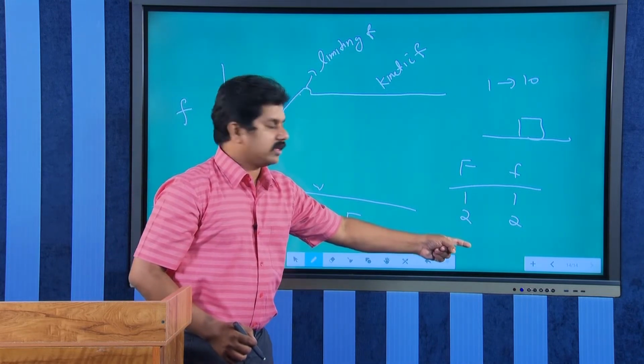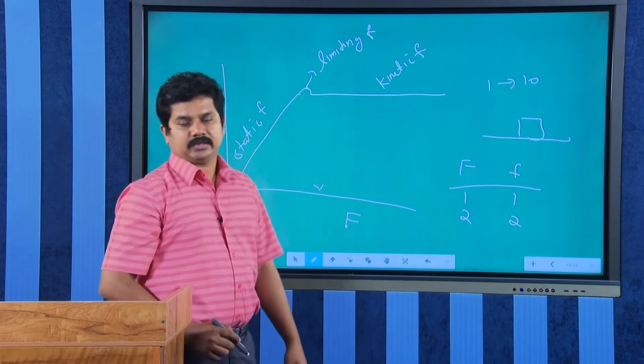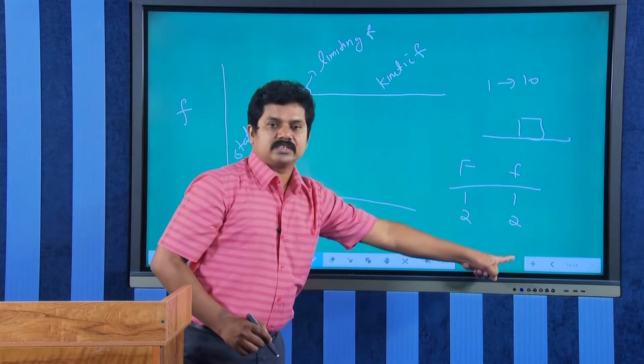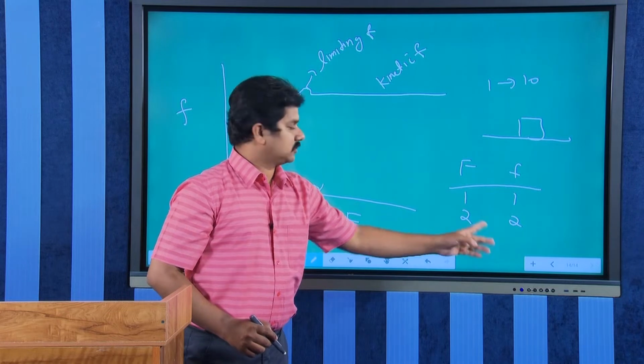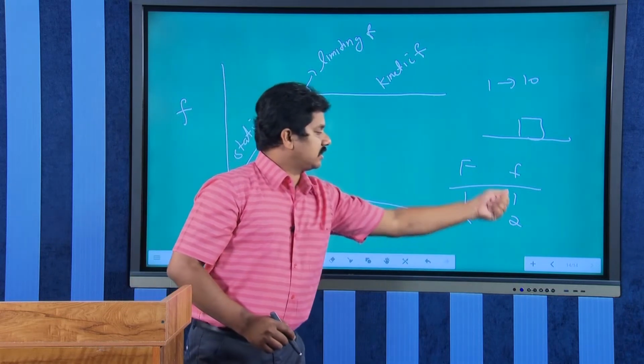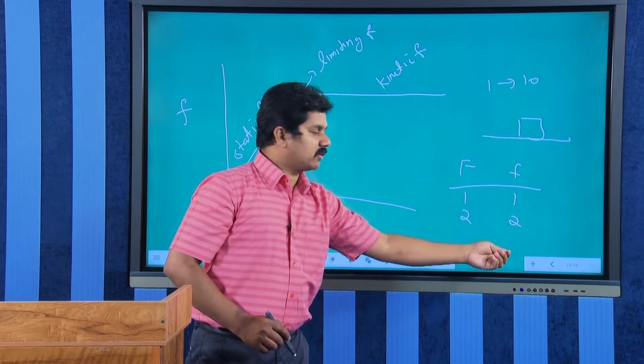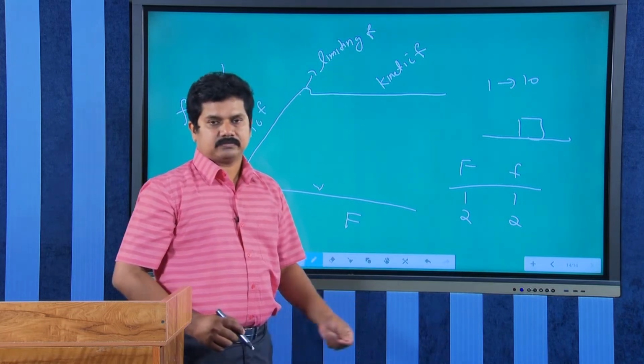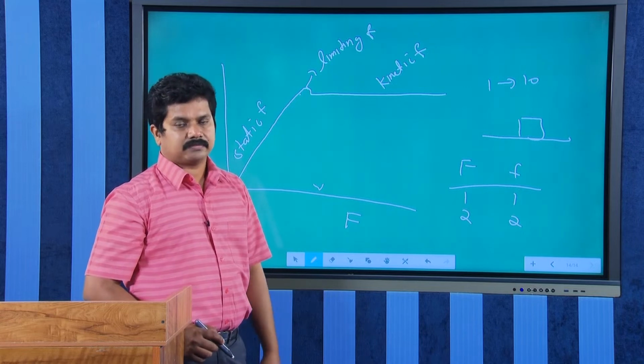When it changes to 3, it will also change to 3, meaning that friction is what? Self adjusting. So, it is based on the applied force actually, right. So, the static friction based on the applied force here, it is self adjusting, we can say.